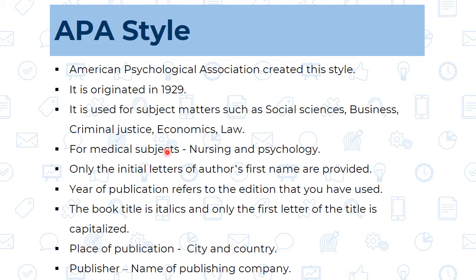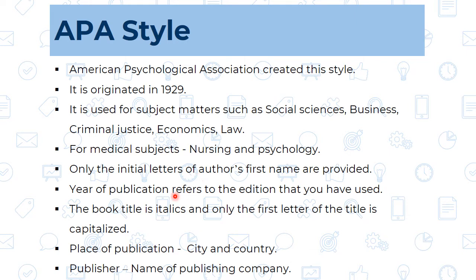Now we are going to see the important features of the APA style. The first important feature is that only the initial letter of the author's first name is provided. Suppose my first name is Zoya, so we are not going to write that complete name, we are just going to write down the Z of that. That is the initial of the author's first name. What is the purpose of mentioning only the initial letter? The purpose is to avoid any kind of bias. We just note down the initial.